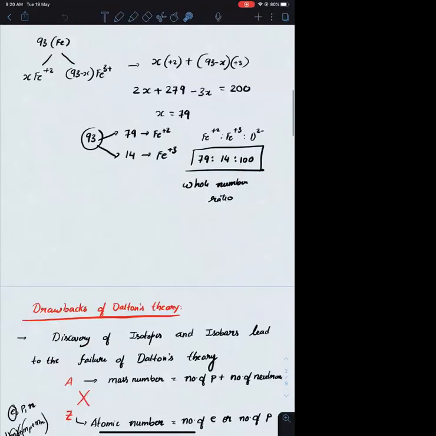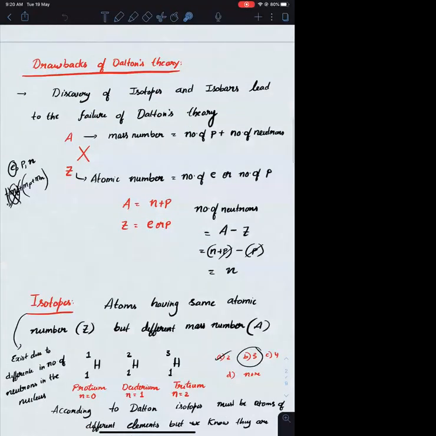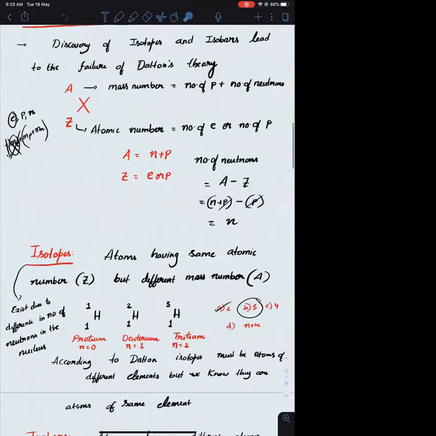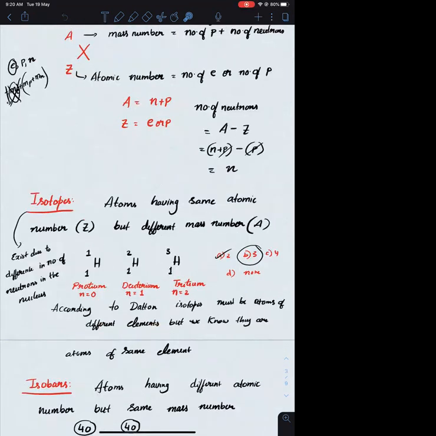After that, in the drawbacks, we have seen that the discovery of isotopes and isobars led to the failure of Dalton's theory. Isotopes are atoms having the same atomic number but different mass numbers. If they have different mass numbers, obviously their masses will be different.